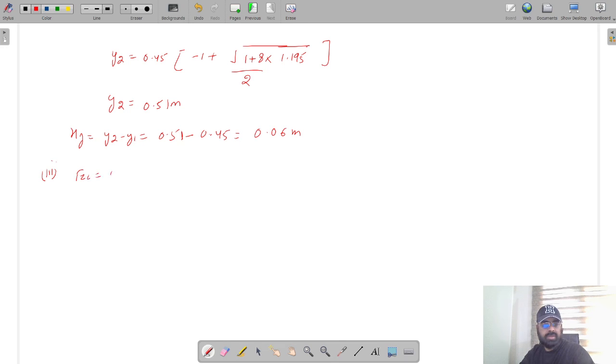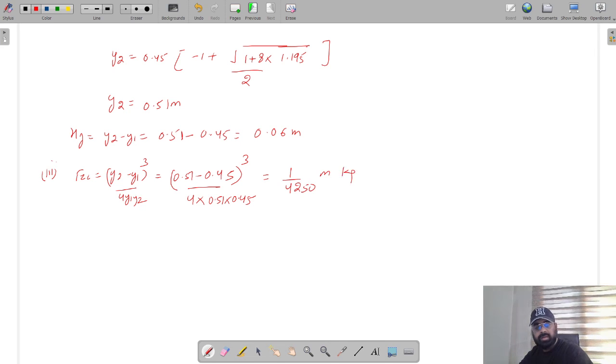So energy loss is equal to (y2 minus y1) whole cube upon 4 y1 y2. So this is equal to (0.51 minus 0.45) whole cube divided by 4 y1 y2. On simplification it comes out to be 1 by 4250 meter per kg of water. So this is the solution. Thank you everyone.